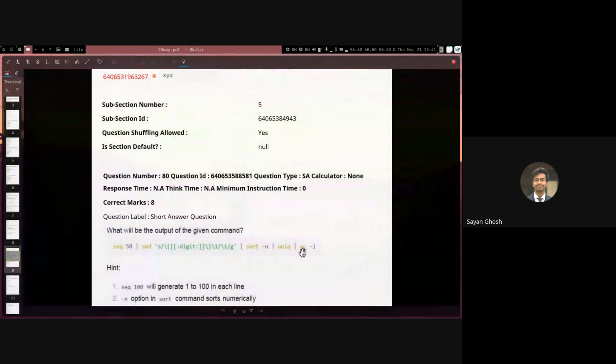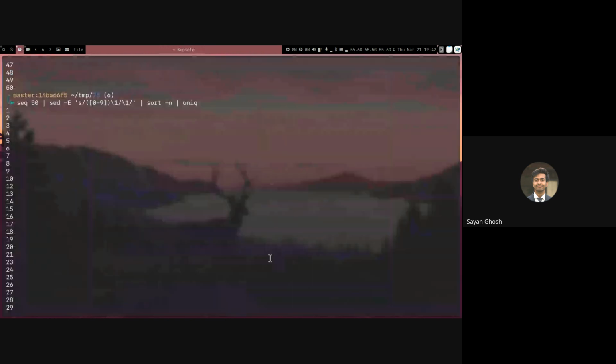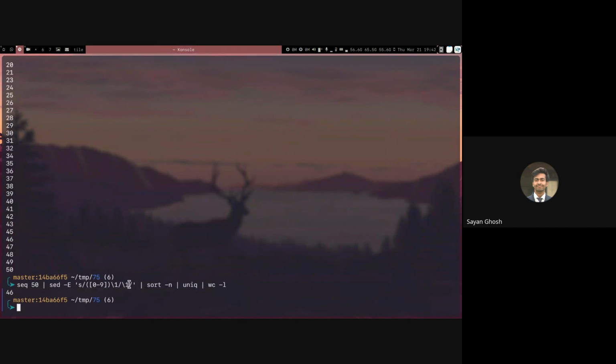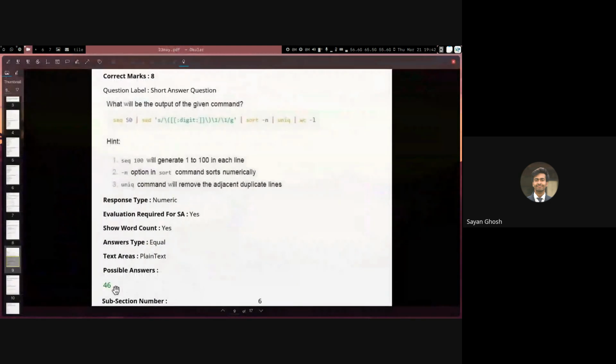So then we are simply counting how many numbers there are. So we started with 50 numbers and 4 of those numbers were then duplicates. So 50 minus 4, we have 46 numbers. So if I do wc -l, we get the answer of 46. So that's why the answer here is 46.